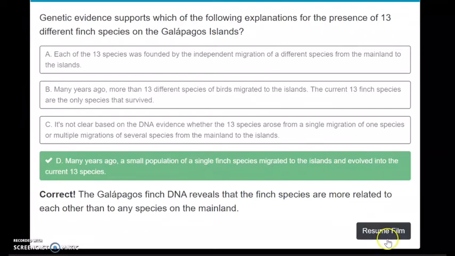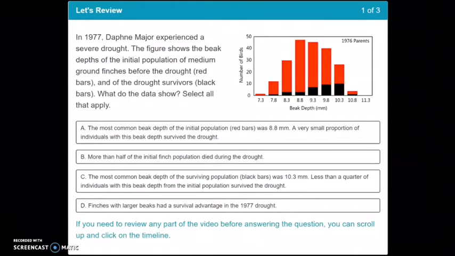Okay, for our next set of questions, we're going to look closely at this graph here to the right. The question says, in 1977, Daphne Major experienced a severe drought. That means there was very little rain. The figure showed the beak depths of the initial population of medium ground finches before the drought, aka here in red, and of the drought survivors, aka here in black.